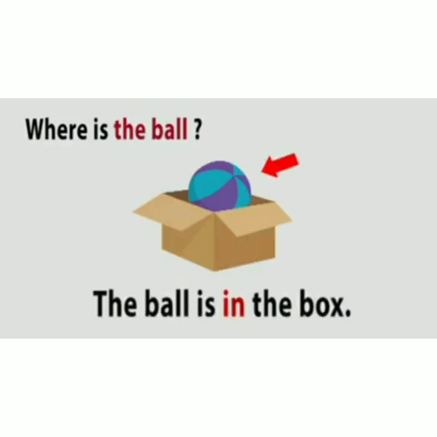Now children, let's see and read the next sentence. Where is the ball? The ball is in the box. So, where is the question word, and in is the preposition word which tells us the correct position of the ball. The ball is in the box.